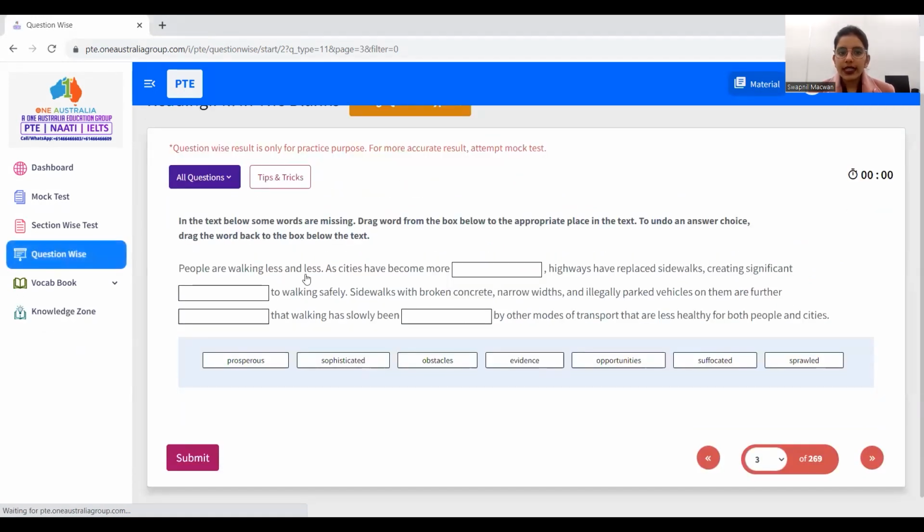People were walking less and less as cities have become more dash. Highways have replaced sidewalks. Now what happened to the cities? Cities have become prosperous, sophisticated, obstacles, evidence, opportunities, suffocated, sprawled. So cities are spreading and highways have replaced the sidewalks. Cities are spreading, and from the options, the similar meaning of spreading is sprawled. The meaning of sprawled is spreading.